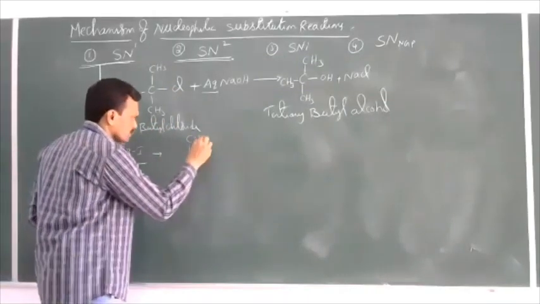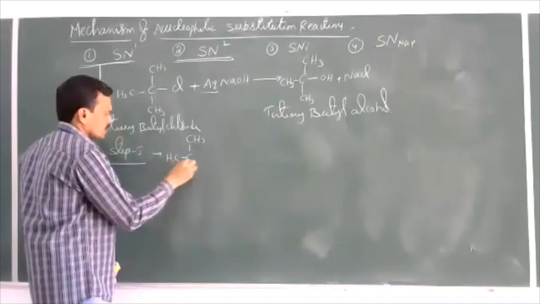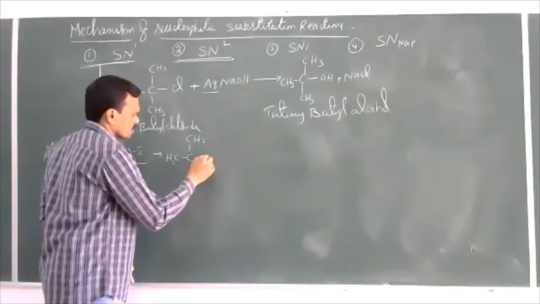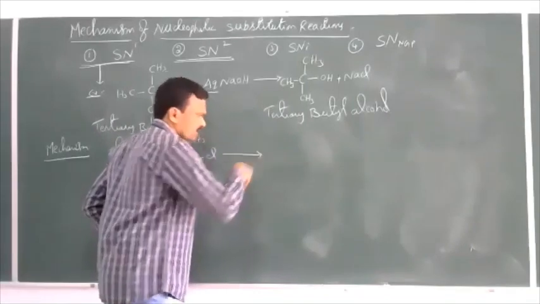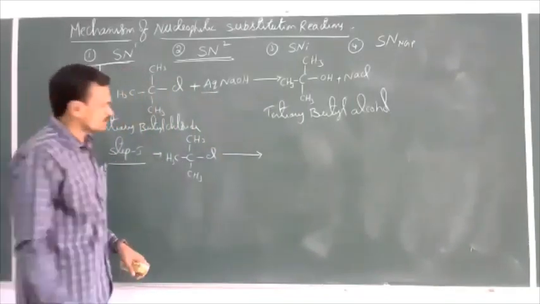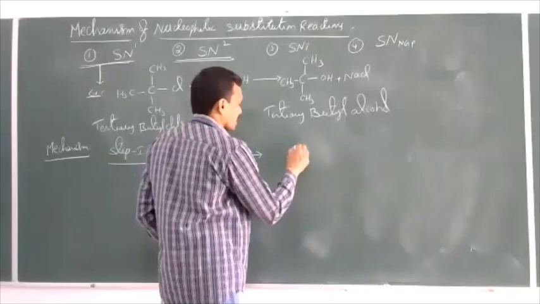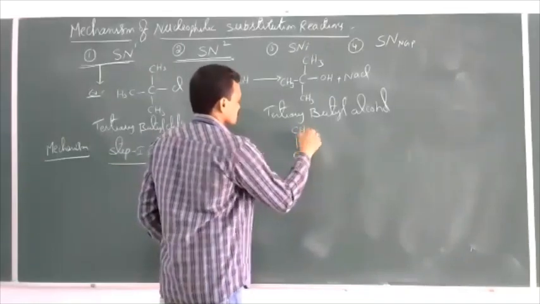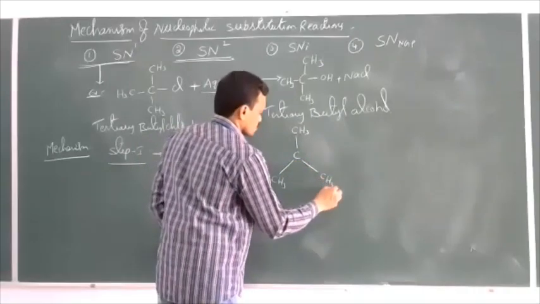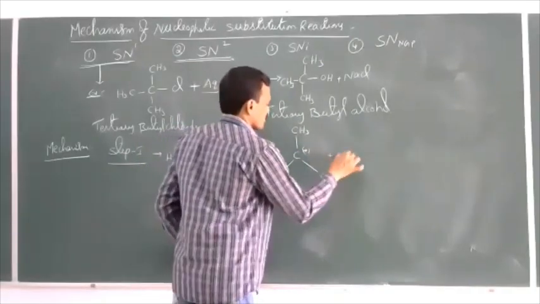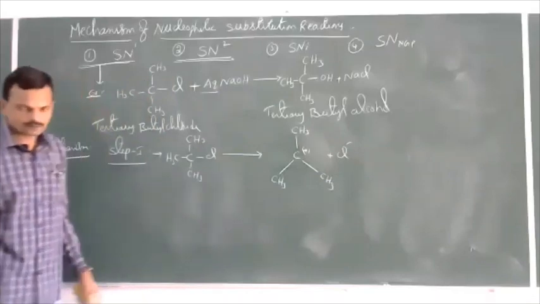First, this tertiary butyl chloride splits into tertiary butyl carbocation, CH3 plus, and Cl minus.